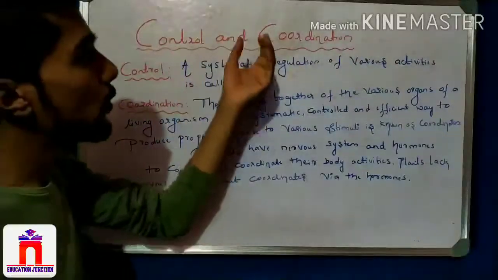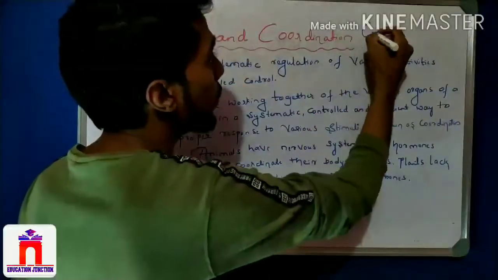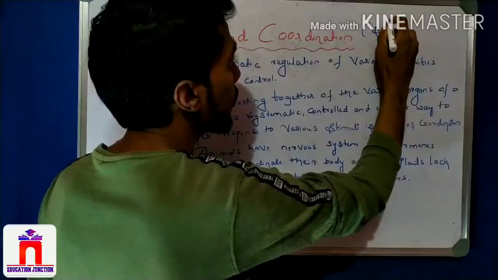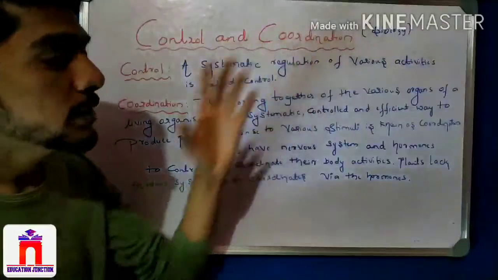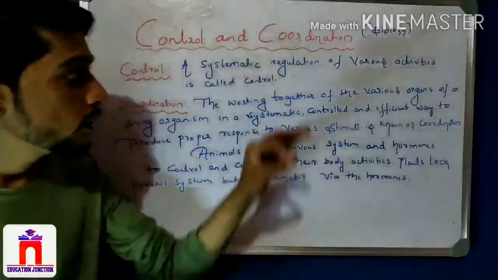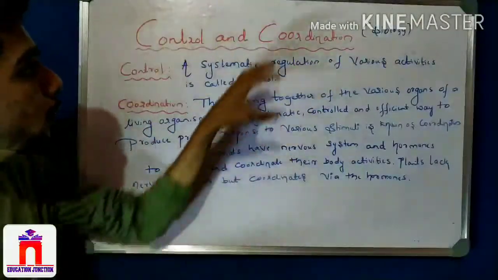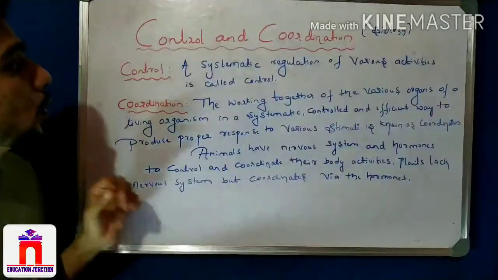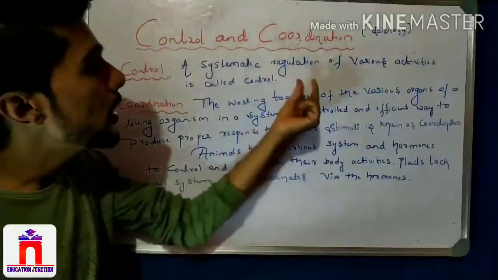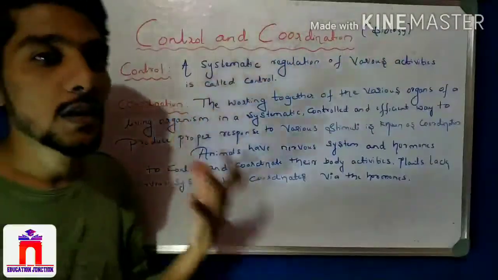Control and coordination is about the biology branch. It is related to biology concepts, class 10 science biology, and most of the questions are asked here. So what is control and what is coordination? Let us see, what is meant by control? A systematic regulation of various activities is called control.